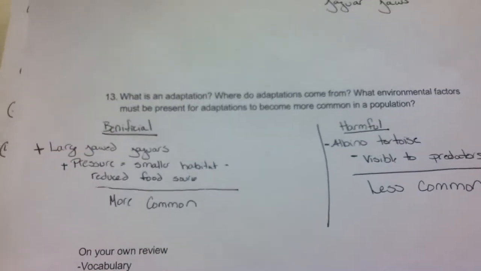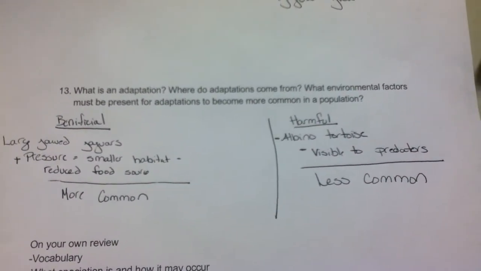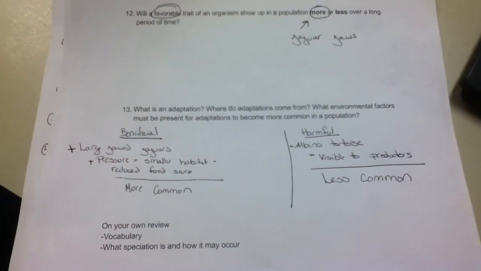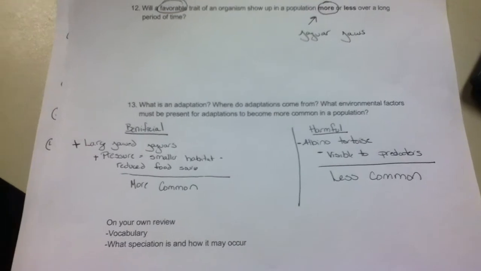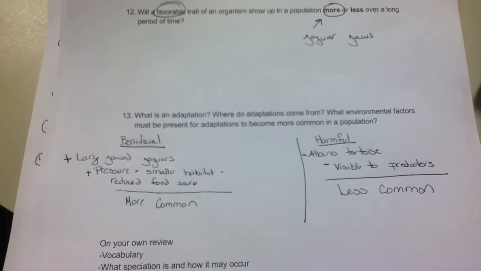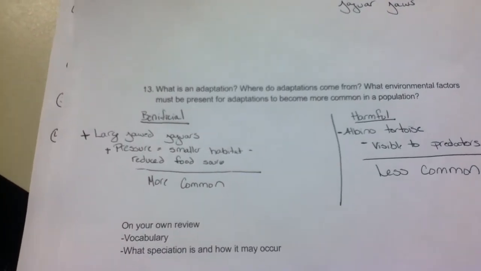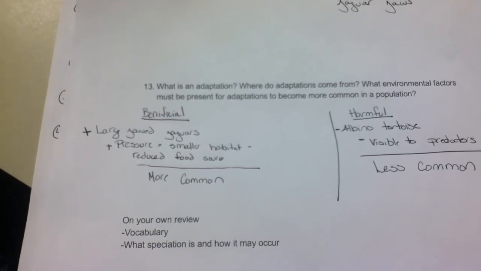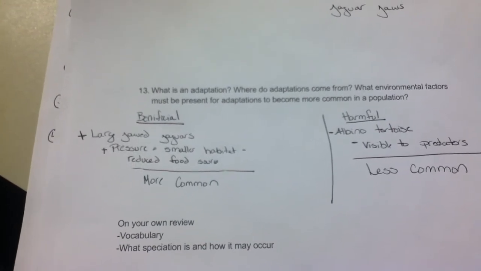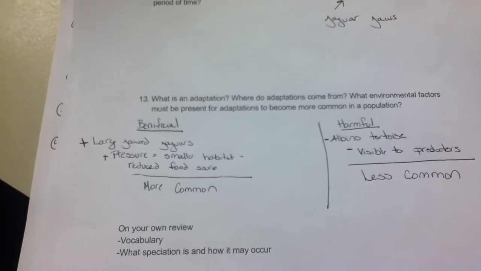And 13, what is an adaptation? Where do they come from? And what environmental factors must be present for adaptations to become more common in a population? So adaptations come from natural variation in a population. They can be caused by random mutation. If the adaptation is beneficial, for instance, with the large-jawed jaguars, that's a beneficial adaptation. It enables them to utilize more food resources like the shelled reptiles. They're not limited to only eating soft, small mammals.